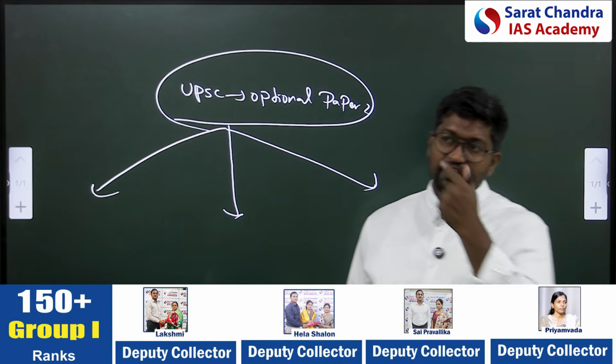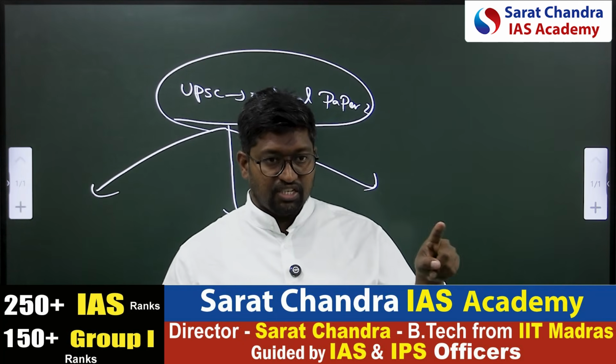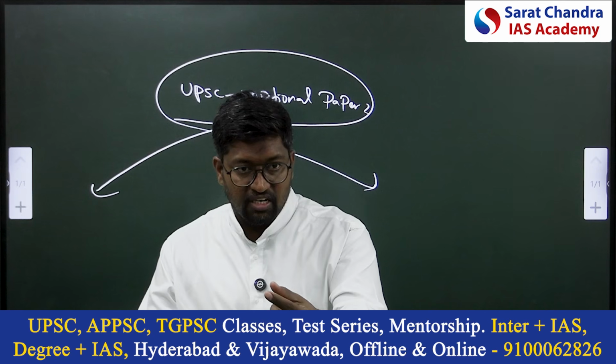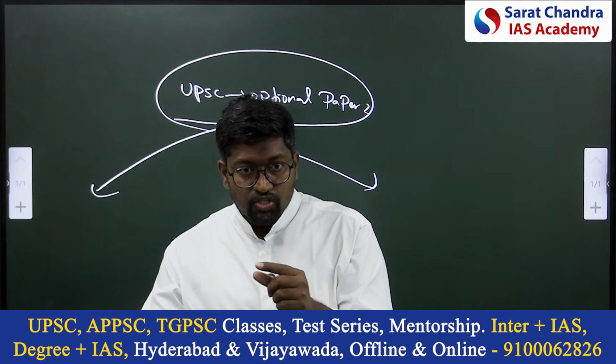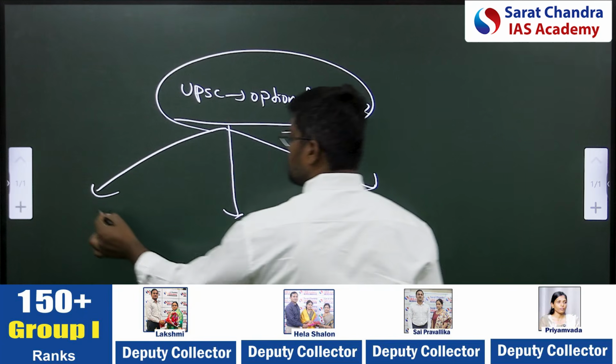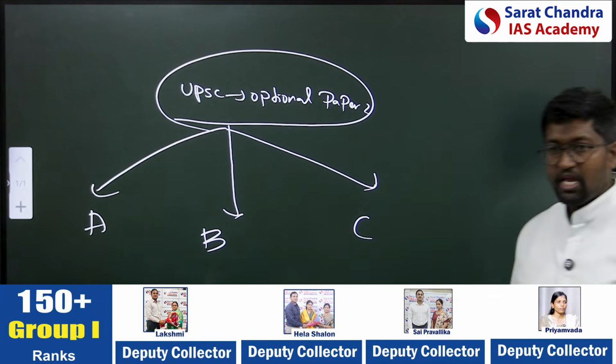There are A, B, C sections. The A section will introduce you to Indian society. UPSC Optional Sociology paper 2 has three divisions: A, B, C.